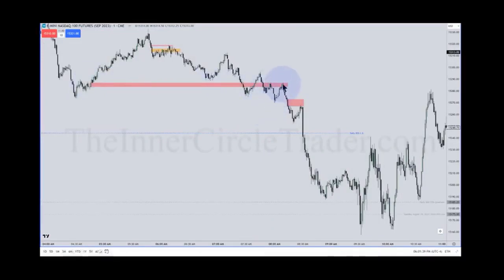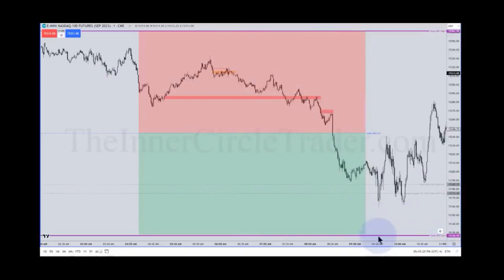Second opportunity to get into it again. It breaks aggressively. Inefficiency once more at 8:30. Employment numbers, it runs aggressively. Partial here. Partial. Best case scenario would be if it would deliver to the low of the hourly. But I mentioned in real time, I said take your profits. Don't be greedy. And then we saw it go a little bit lower than my objective on that particular day, but it never got to the low of the daily buy side and sell side efficiency, this level here. It never got to that level.